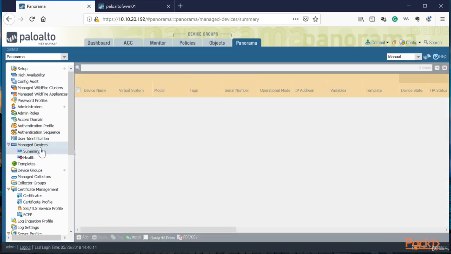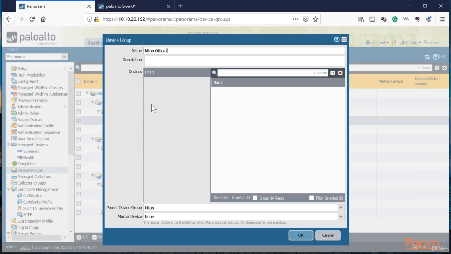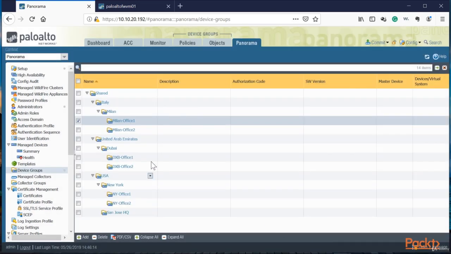So once we add those devices here, we can then go into device group and add them, associate them to the specific device group. So once we do that, we can apply policies globally, or we can apply policies per site. And this is why it's very powerful to make sure that we have this structure like this.